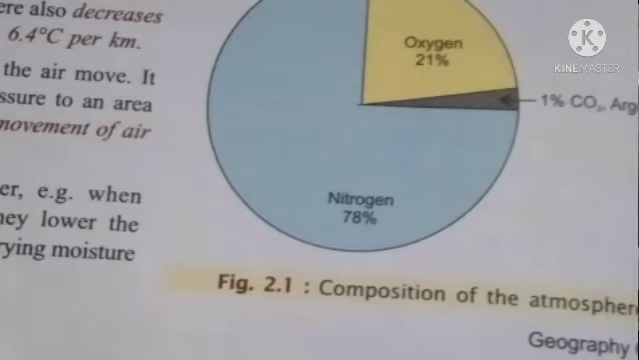The next important feature of the troposphere is that there is a decrease of temperature with increased altitude at a mean lapse rate of about 6.4 degrees Celsius per kilometer. Another layer of the atmosphere is the stratosphere. The lowermost limit of the stratosphere is at the tropopause.